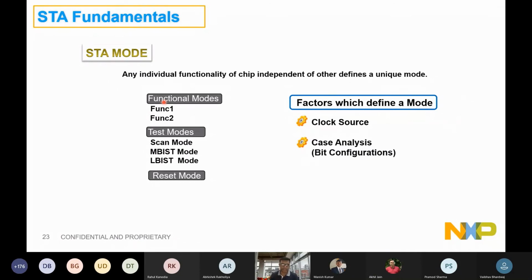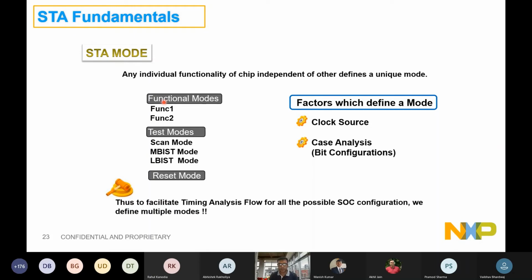Similarly, for case analysis, we have talked about the required case analysis. Case analysis is nothing but the definition of a constant. If the constant 1 is there, it is configuration 1. If the case analysis 0 is there, configuration 2 is valid. So we will be dealing with a combination of constant values propagating in the design as well as the clock sources, and the combination of which will define a mode. Okay. So we need to do timing sign off across all the modes and all the corners that we just talked about.